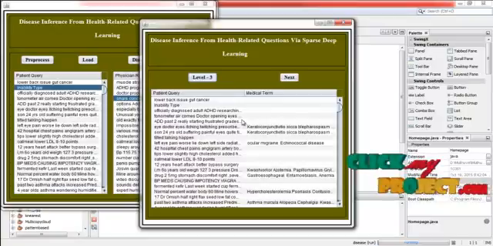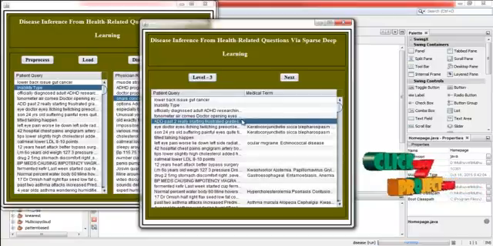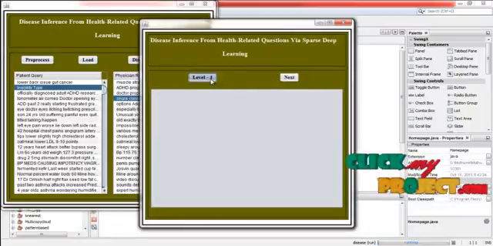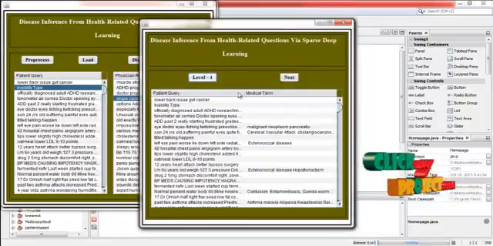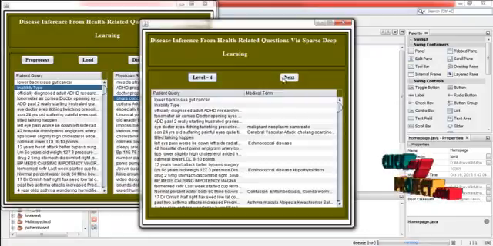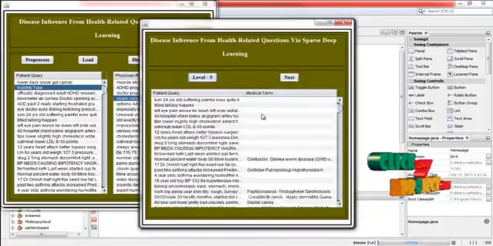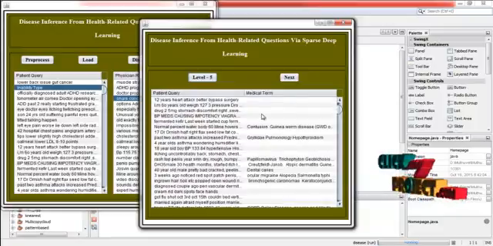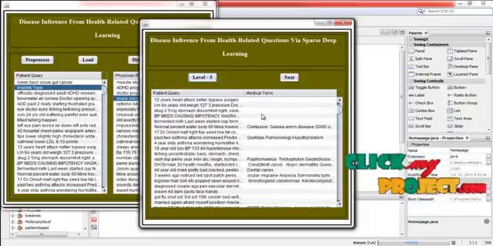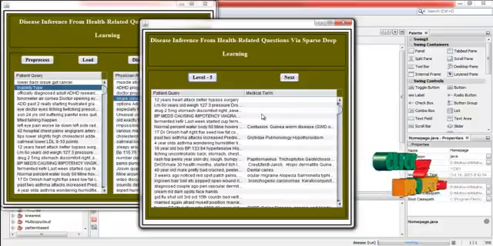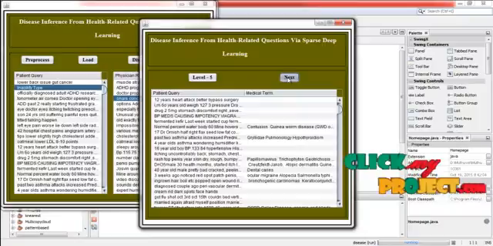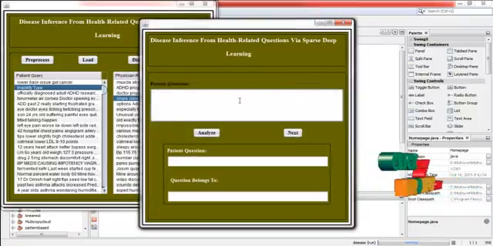Press level 3. Here also the disease names are reduced when compared to level 2. Then click next. Press level 4. Click next. Press level 5. Here only some of the diseases are displayed because the symptoms given by the users are the base for this result. Then click next. Here the user can enter the query.